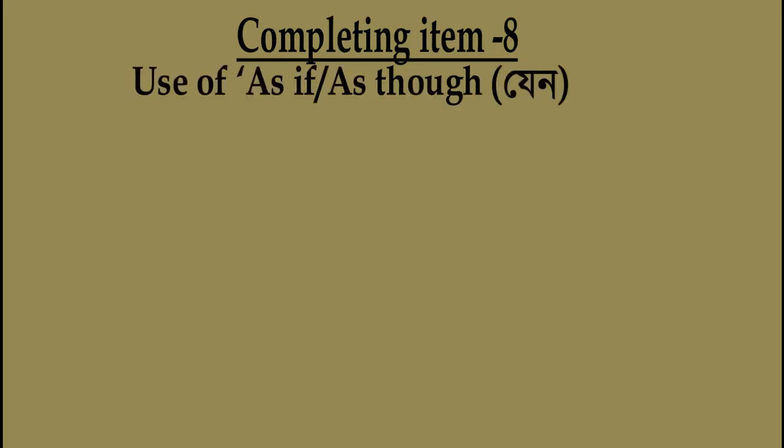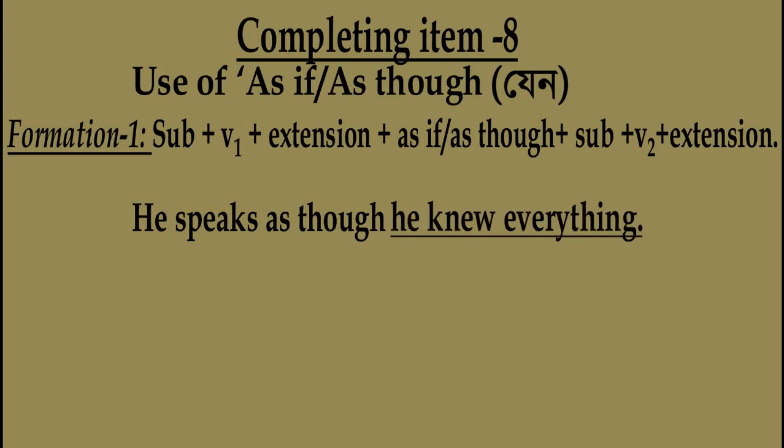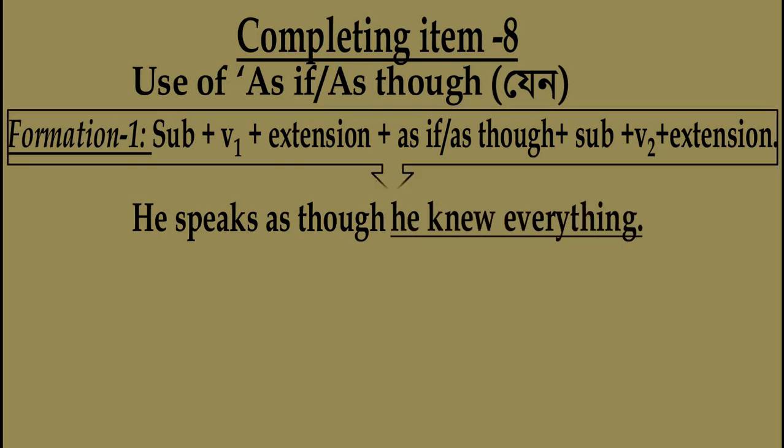Completing item 8. Use of as if or as though. In Bangla, jeno. Structure is: subject plus V1 plus extension plus as if or as though plus subject plus V2 plus extension. Look at the example: He speaks as though he knew everything.